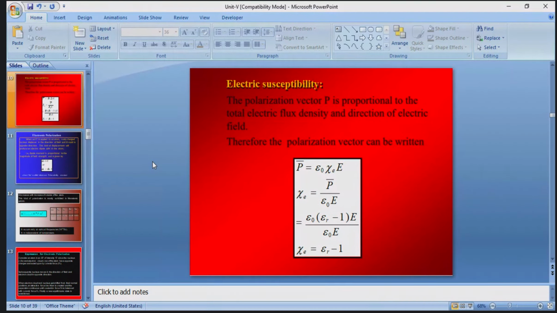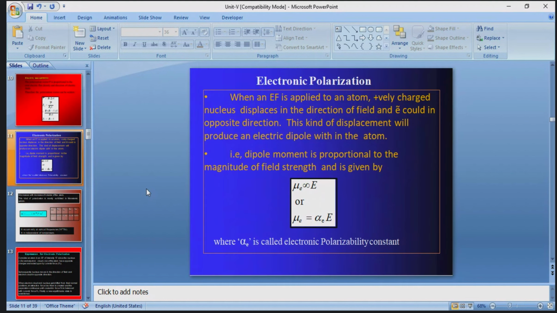So the polarization vector P is equal to epsilon naught into Xi into capital E. So Xi is equal to P by epsilon naught into E, which is epsilon r, the dielectric constant, minus 1. So this equation is known as the electric susceptibility in dielectric material.